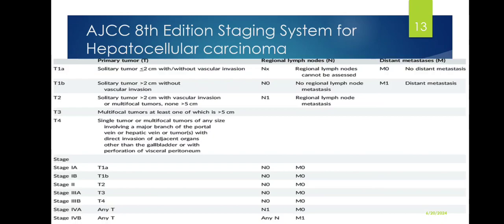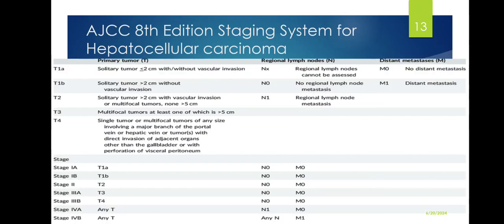or tumor with direct invasion of adjacent organs other than the gallbladder, or with perforation of visceral peritoneum. When we talk about regional lymph nodes, NX means regional lymph nodes cannot be assessed. N0, no regional lymph node metastasis. N1, regional lymph node metastasis. Then distant metastasis, that's M. M0 means no distant metastasis, and M1, distant metastasis.